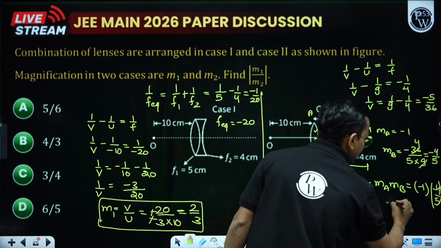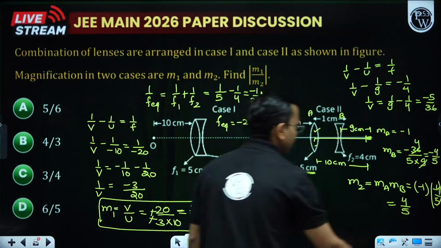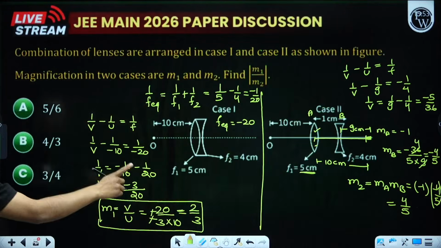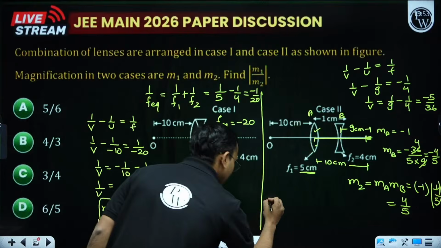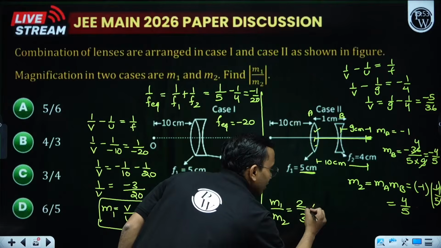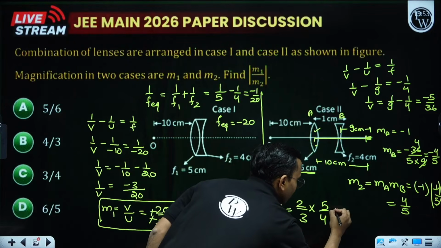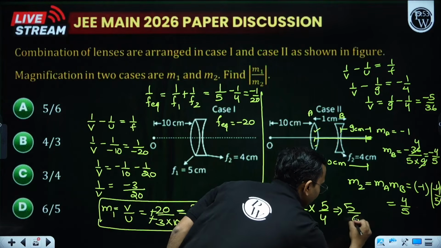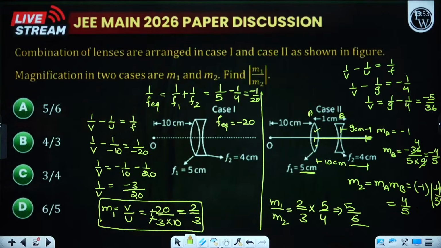So this is 4 by 5. I got M1, I got M2. If I write M1 by M2, this will be 2 by 3 divided by 4 by 5. So this becomes 5 divided by 6.